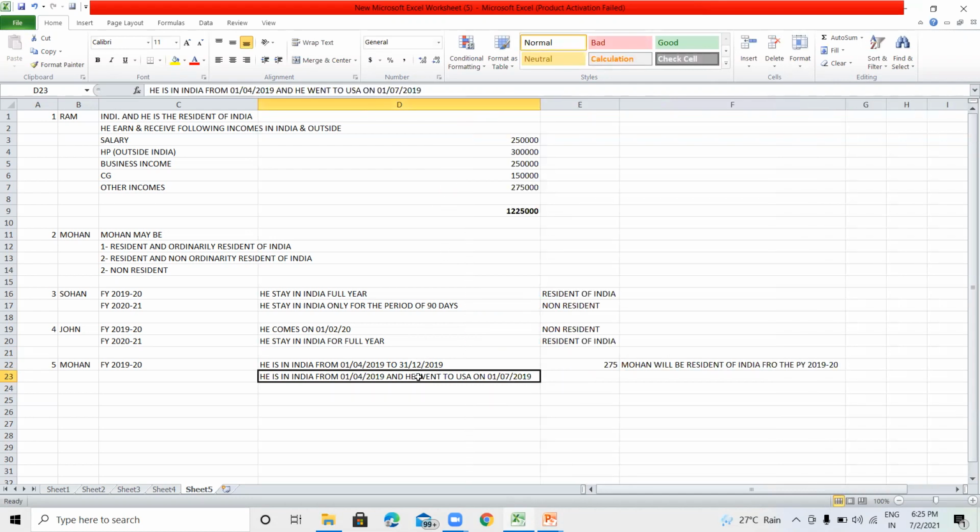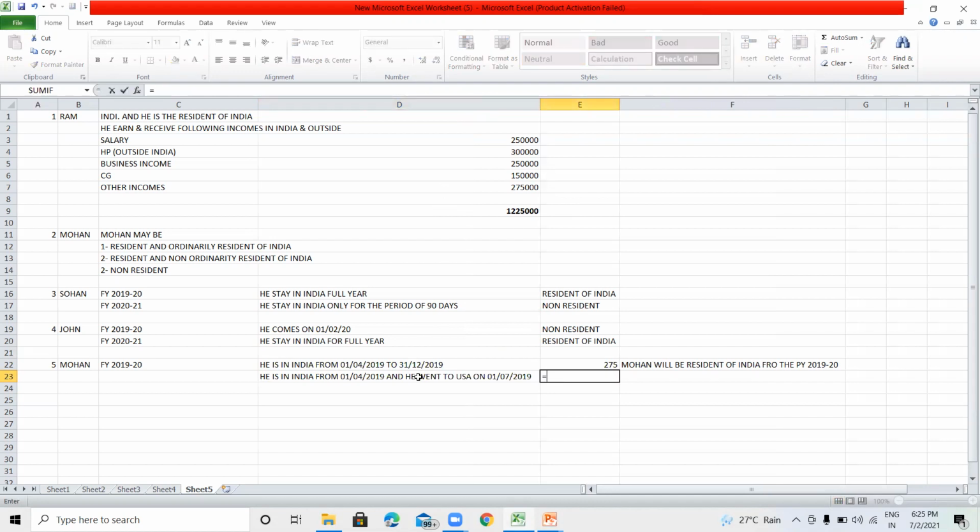And he comes back from USA next year, not in financial year 2019-20. So he stays in India only for the period of April, May, June, only for the period of 91 days. Means he stays in India for a period of less than 182 days.